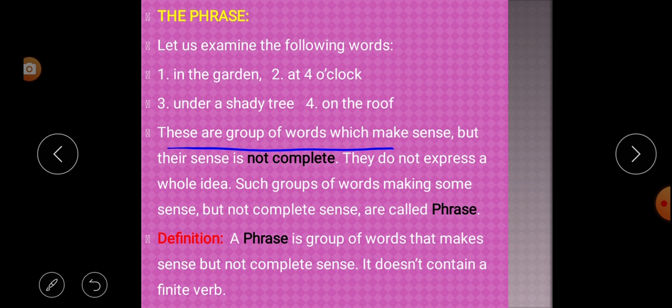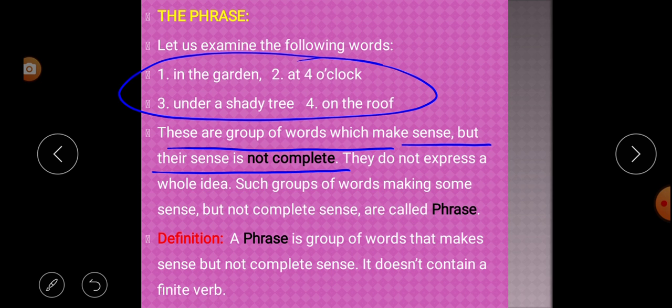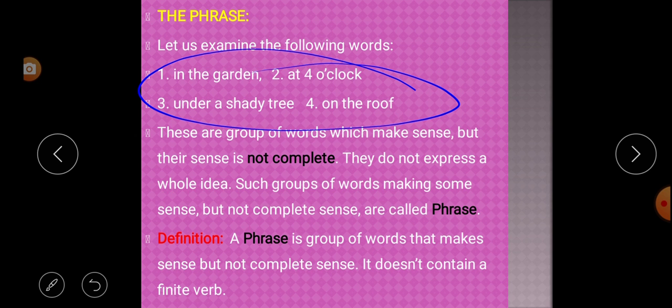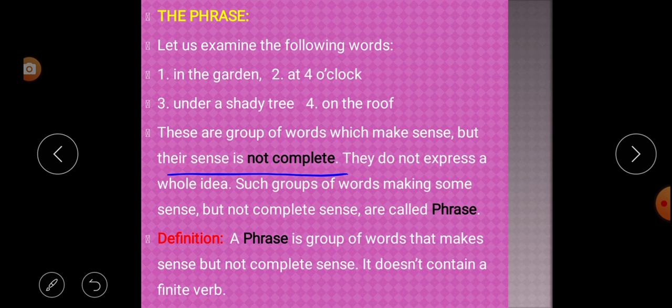These are groups of words which make sense, but their sense is not completed. These 4 are groups of words which make sense. Look carefully. In the first example, there are 3 words. In the third example, there are 4 words. Altogether these are groups of words. They make sense, but the sense is not completed.